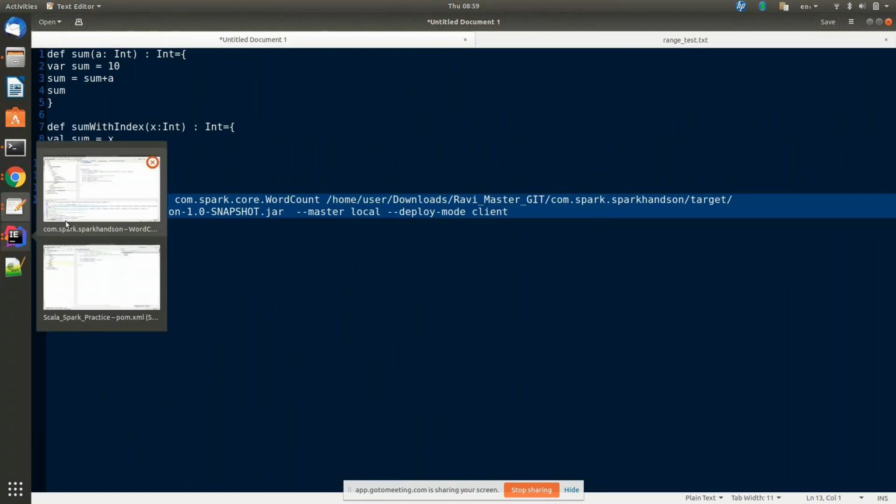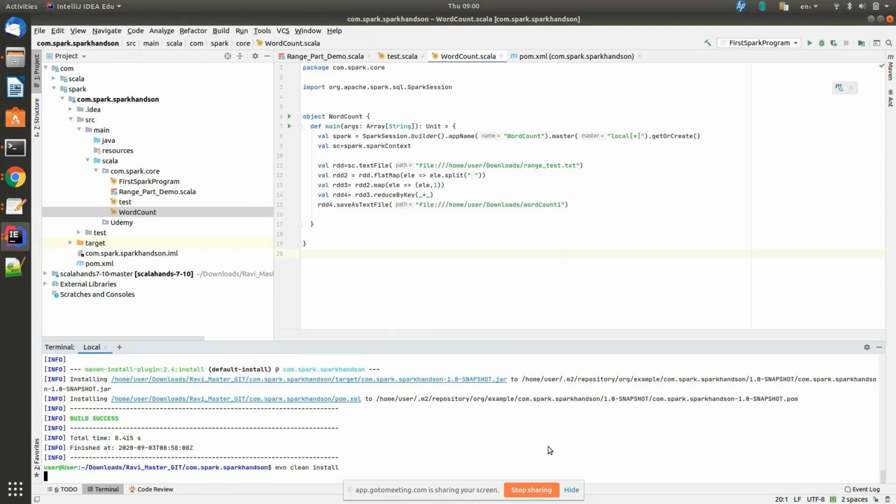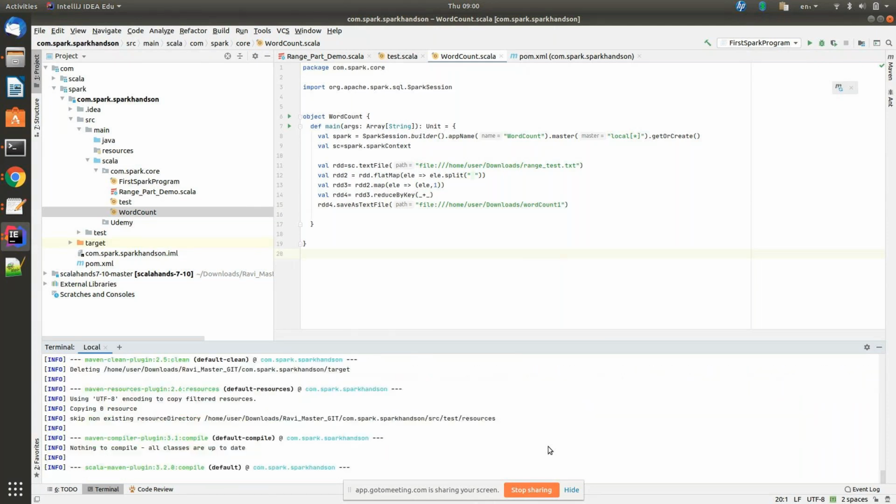Go to your IntelliJ. Here, before home, file colon double slash. No, not that slash, the forward slash. Yeah, okay, fine. Here also, the output needs it too. Yes, output also. So now you need to compile again. Whenever you make any change in your program, you need to compile.